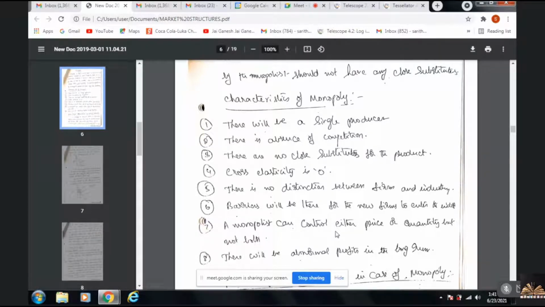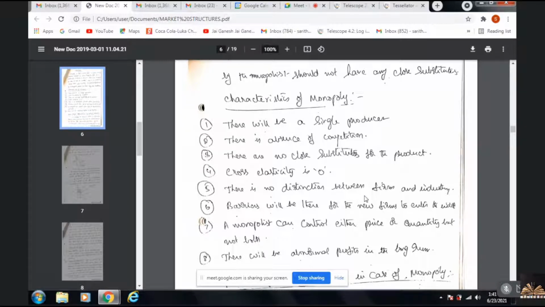I am brushing up the concept, as perfect competition, monopoly, oligopoly are important concepts from the exam point of view in JNTU. Perfect competition: features, price and output determination in long run and short run. Monopoly: definition, characteristics, causes, price and output determination, and price discrimination. Oligopoly: concept, characteristics, and price and output determination.